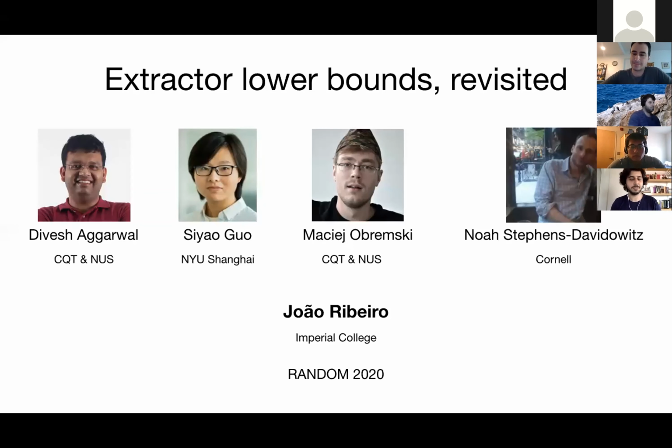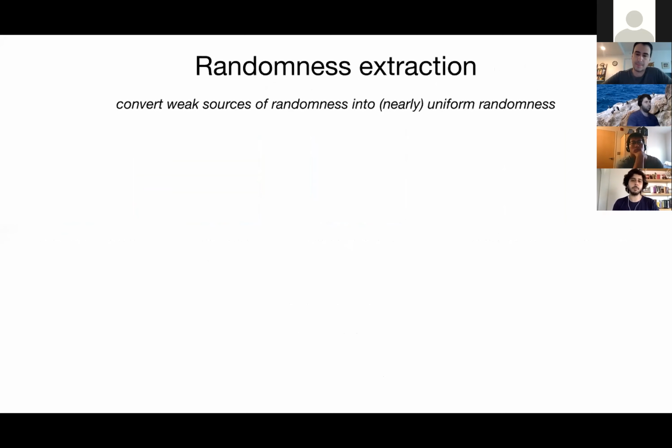Okay. Thanks for the introduction. So this is joint work with Divesh Agarwal, Xiao Guo, Maciej Abramski, and Noah Stevens-Davidowitz. And the topic of our work is randomness extraction, which is the art of converting weak sources of randomness into nearly uniform or perfect randomness, which is fundamental for many applications.